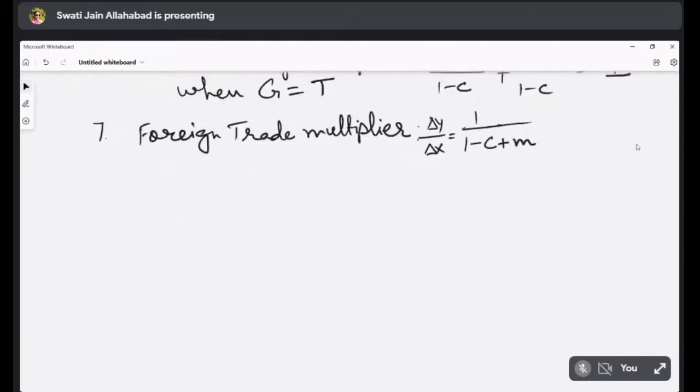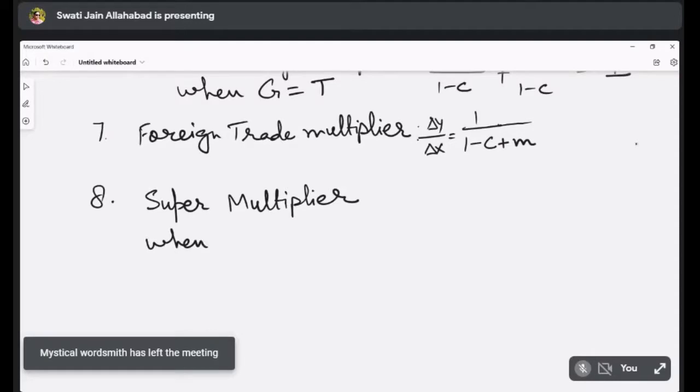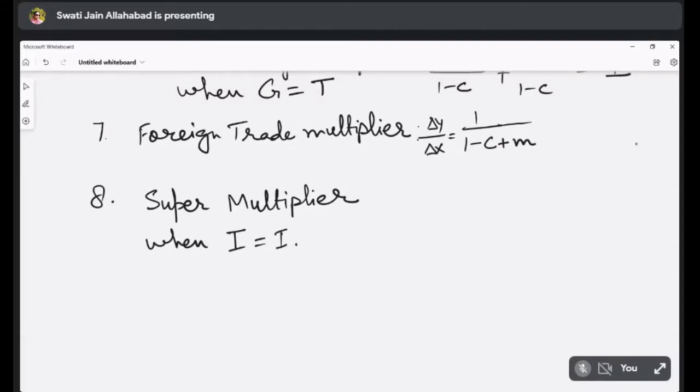Now there is one more type of multiplier which I will be talking about, that is the super multiplier. Super multiplier is when I, that is investment, is equal to IA plus II, that is induced investment.